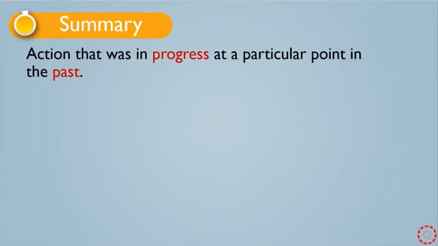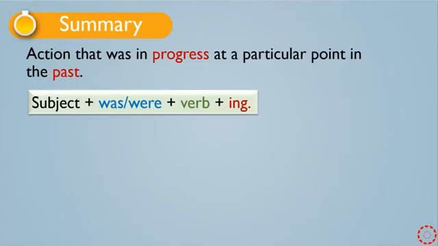Summary. I mean, what have we learned today? We use past continuous for actions that were in progress at a specific or particular point in the past. This is the general rule of past continuous. We have the subject and then the verb to be, I mean the past form of verb to be, was and were, and then verb plus ing.